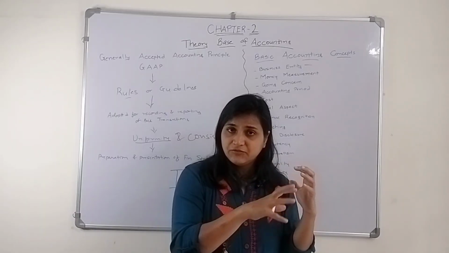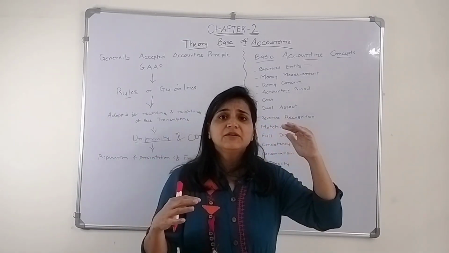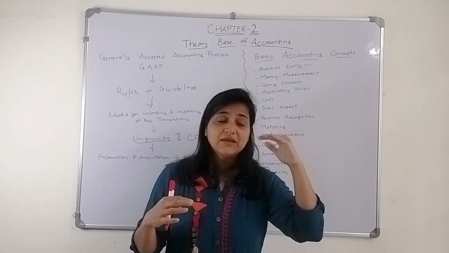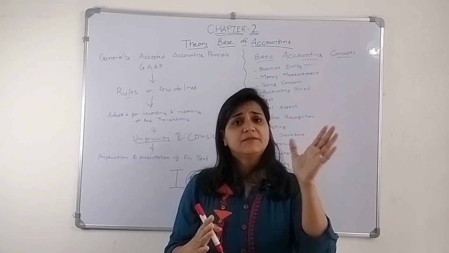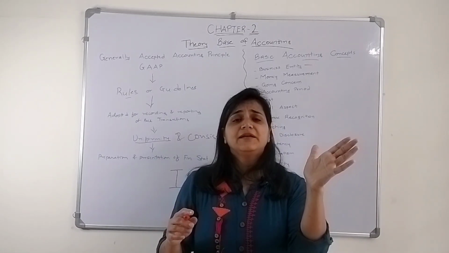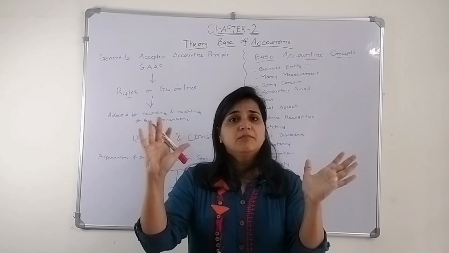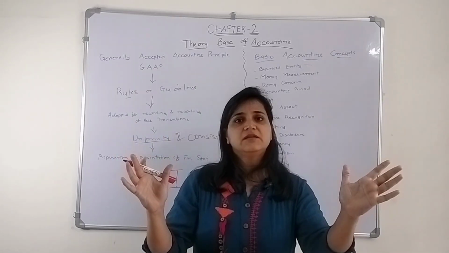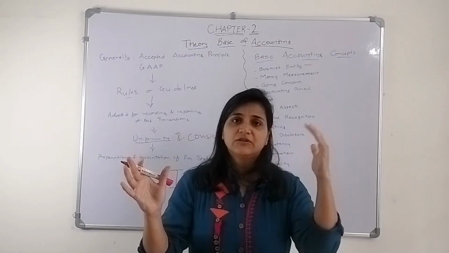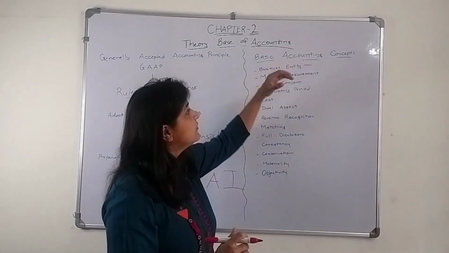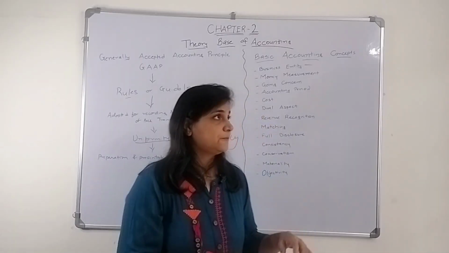If he is taking certain things from the business, that is reduced, so the liability of the firm is reduced. That is why the business is considered a separate legal entity and the owner is a separate person. We cannot merge the owner's expenses with the business expenses, or charge the owner's expenses or income to the business. So the first concept is the business entity concept.